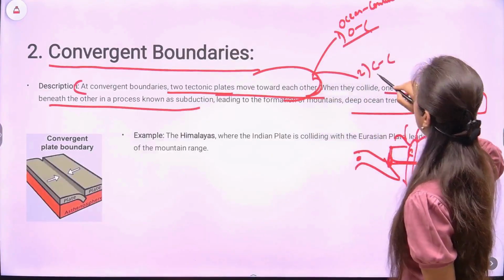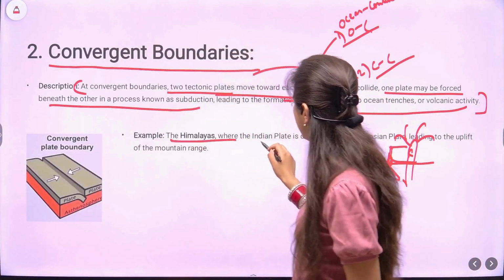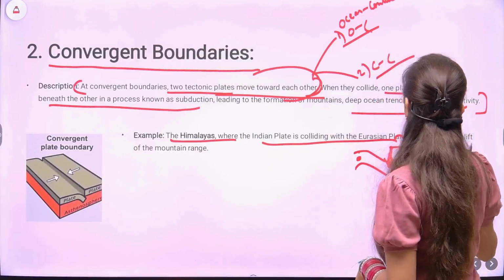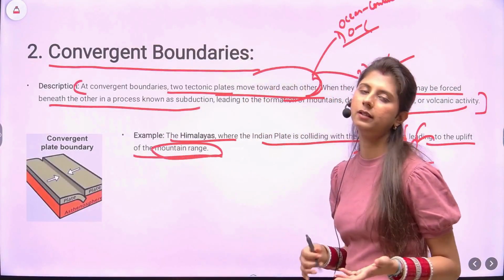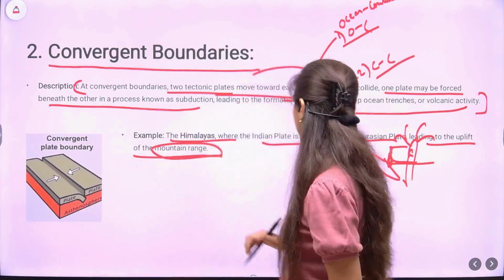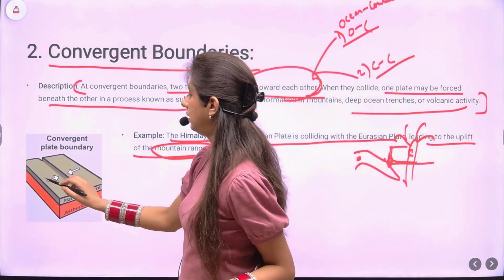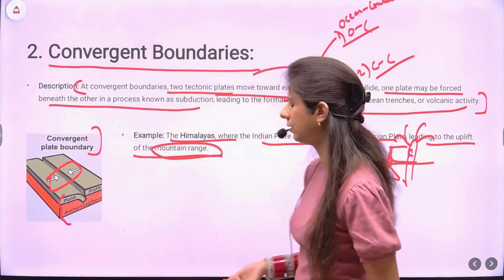So ocean continent and continent collision. This can also be written. Example, the mighty Himalayas, where the Indian plate is colliding with the Eurasian plate. So it is leading to the upliftment, that is, Himalayas are created, the mountain ranges uplifted. This is a sample example of the diagram. Again, neat, show the movement, label it, and the basic labeling.